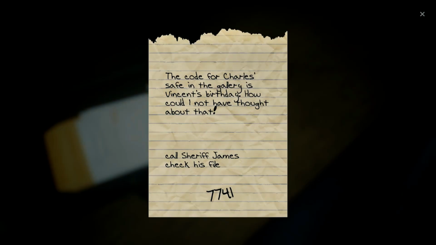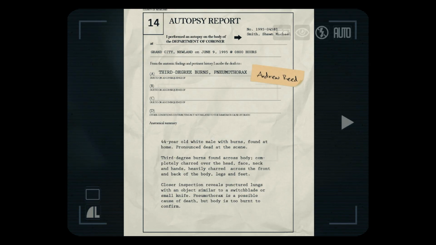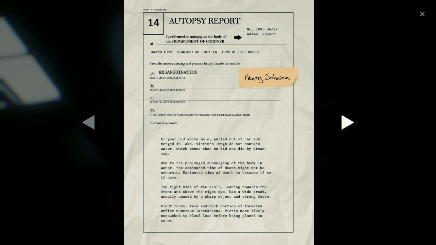Inside of the briefcase, we find a note with a code to Charles' secret safe behind the painting. Gallery's Vincent's birthday. I thought it would be Trish's birthday. How could I not have thought this same? And best of all, we finally get the autopsy reports for Andrew, Vivian, and Doc Johnson.